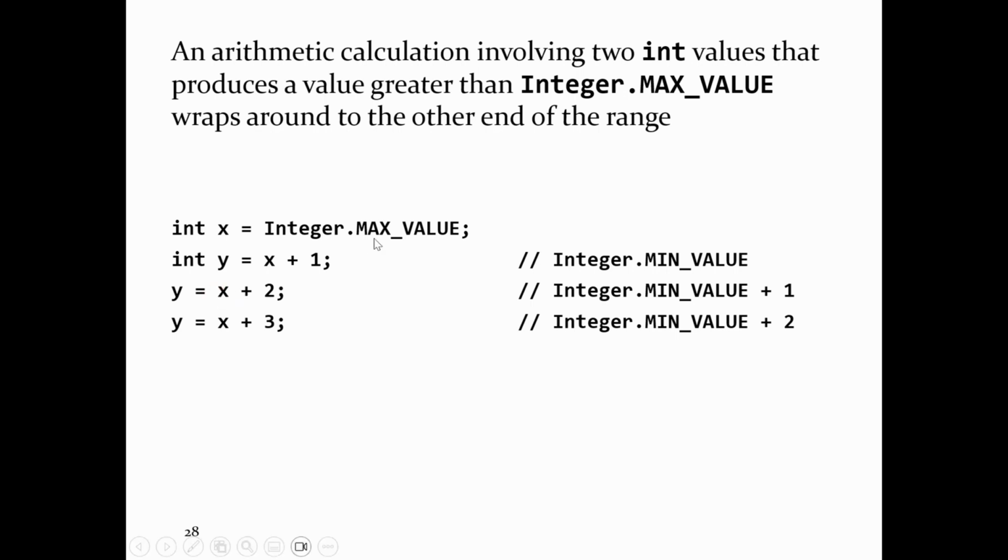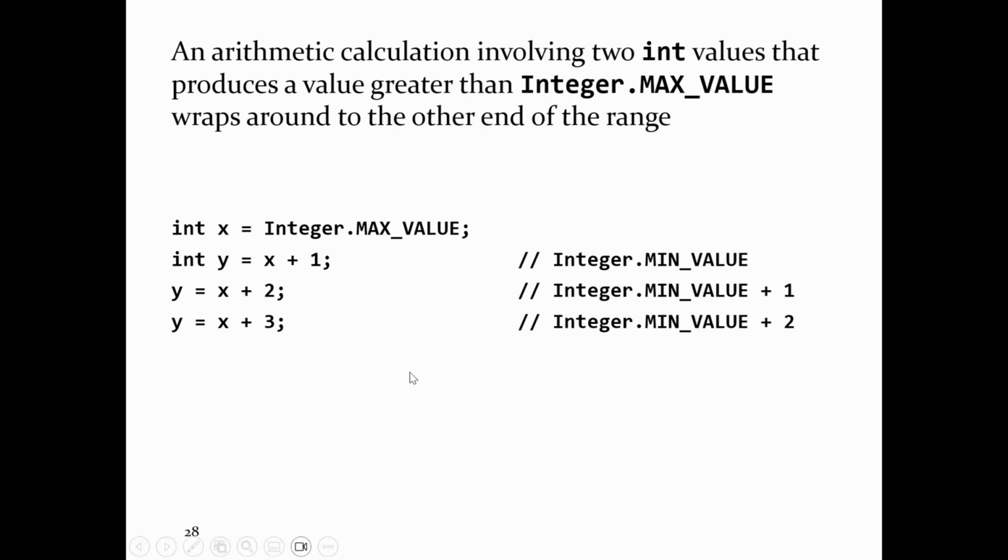What's x plus 2? I start out at max value. If I add 1, I end up at min value. So x plus 2 is like x plus 1 plus 1, so I end up at min value, and then I add 1. X plus 3 is like x plus 1 plus 1 plus 1, so I end up at min value, then I add 1, then I add 1 more. So I end up at integer min value plus 2.